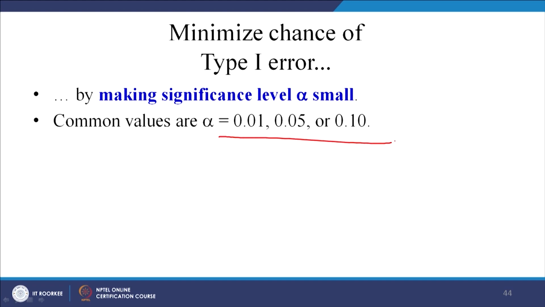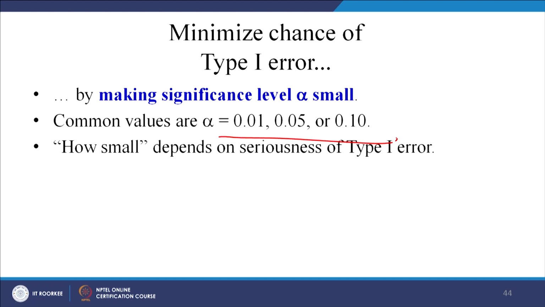Okay. So, minimize the chance of type 1 error by making the significance level small. If you make a small significance level, your type 1 error will be reduced. Common values are these. How small depends on the seriousness of the type 1 error. That means what?